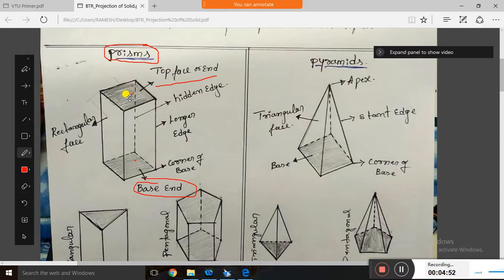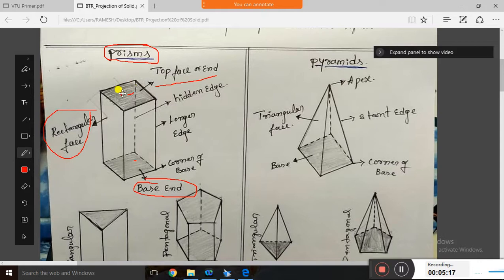If in the problem they give a hexagonal prism, then hexagonal is this face, and it is a prism. A prism should have rectangular faces. If it has rectangular faces, then it becomes a prism. So a prism is always supported by rectangular faces, and the first face and second face, top face and bottom face, should have the same surface.